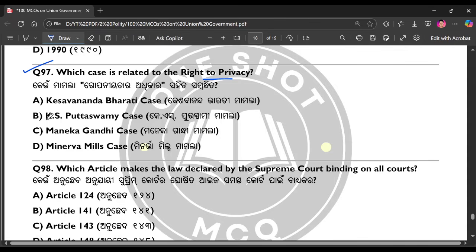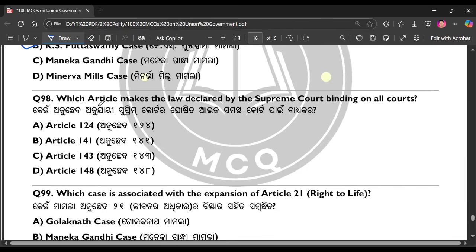The right answer is option number B. Question number 98. Which article makes the law declared by the Supreme Court binding on all courts? The right answer is option number B.